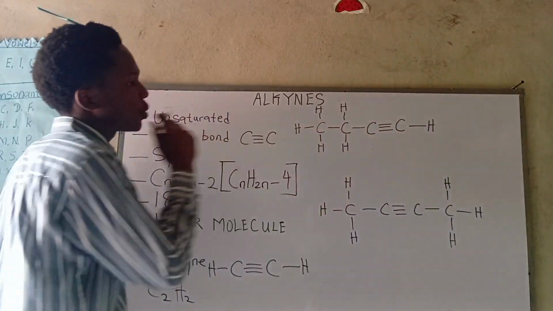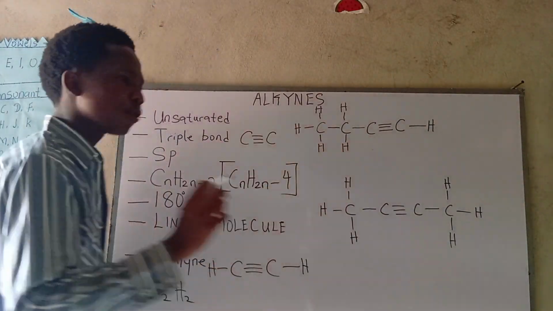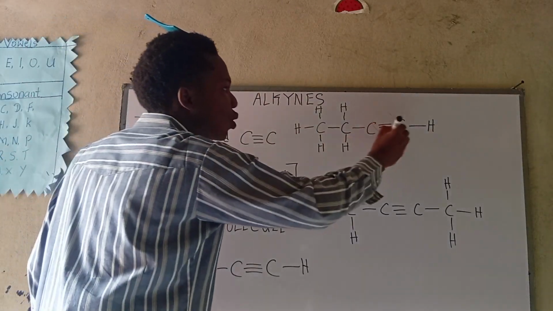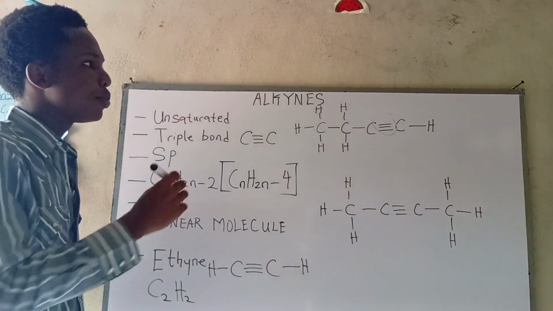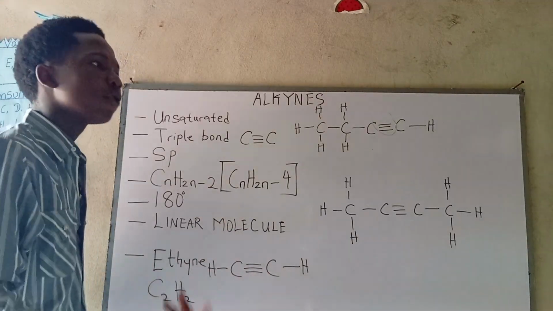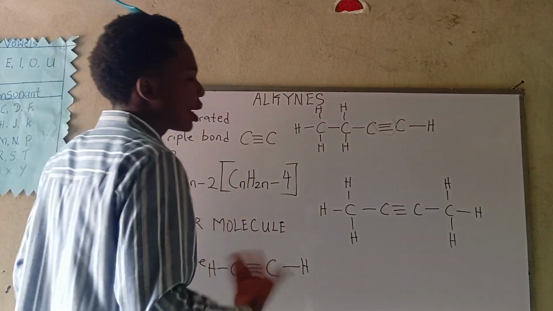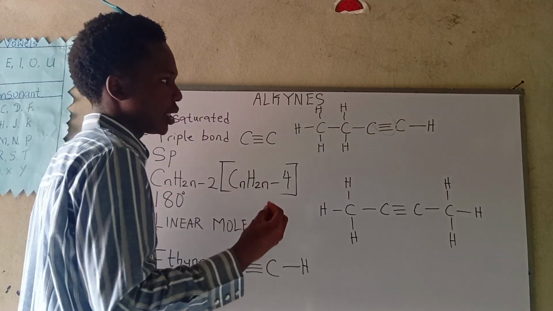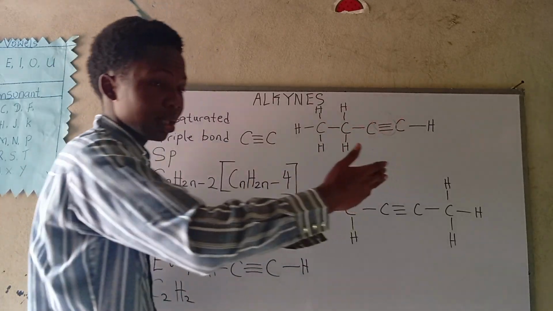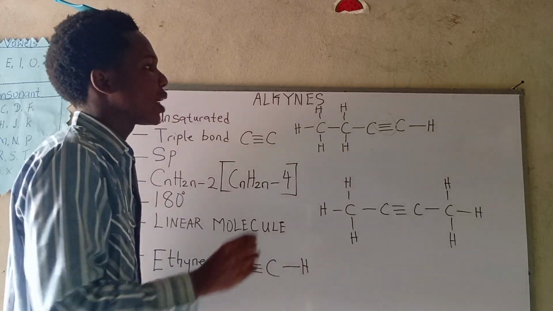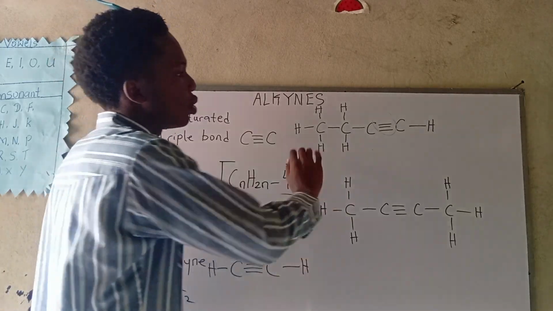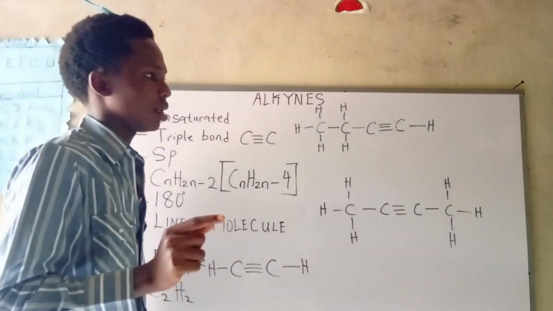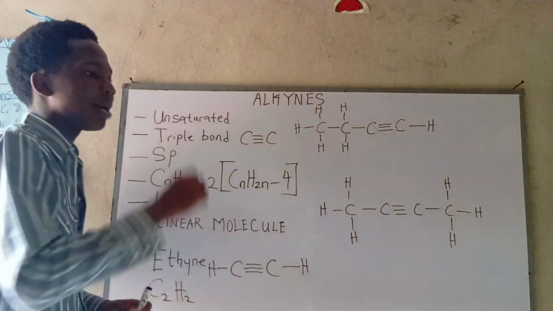But here, let's just look at this one. How do we name this guy? First of all, in naming an alkyne, the triple bond is the priority. So now, what do we do? Obviously, we have to count from this side. We count 1, 2, 3, 4. Obviously, the triple bond is on the first carbon. So we can easily name this guy as but-1-yne.